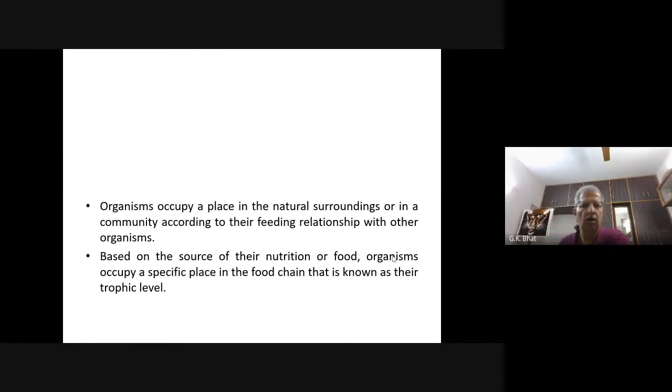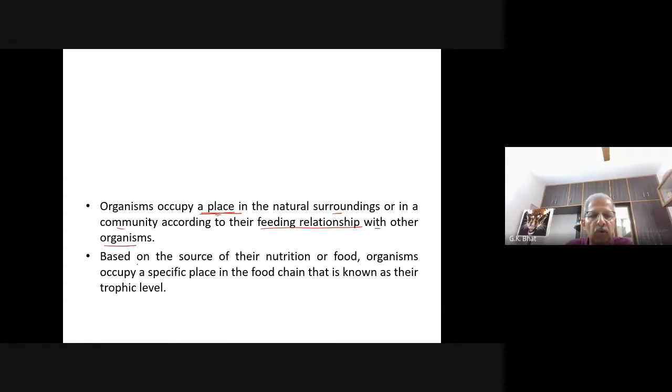So, organisms occupy a place in a natural surrounding. That means every organism has their own place in the ecosystem. A crow has its own place, dog has its own place, a rabbit has its own place, monkey has its own place. And the organisms occupy a particular place in the natural surroundings or in a community according to their feeding relationship with other organisms.